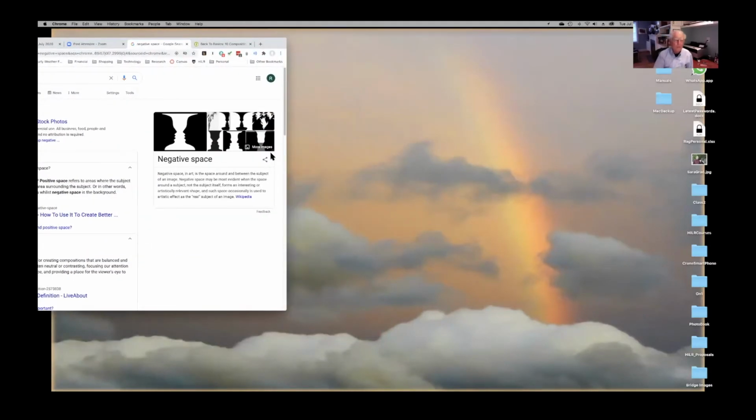Yep, absolutely. Okay. So I would say this about negative space also. It's contrast very often. You can have negative space. It doesn't have to necessarily be black and white. You can...